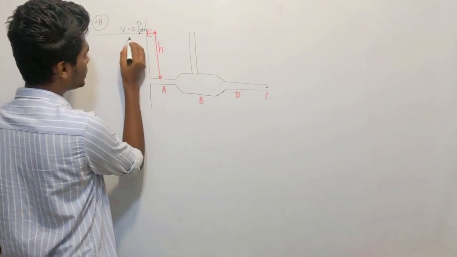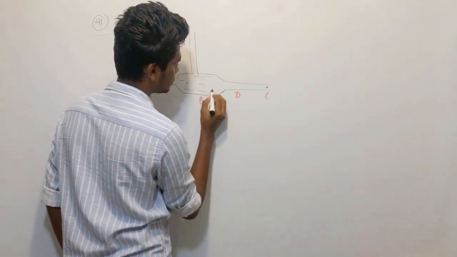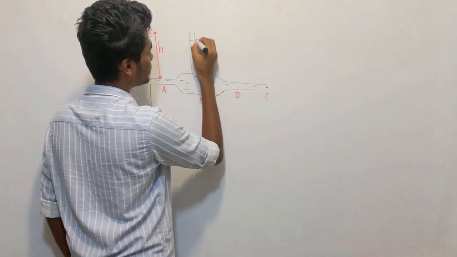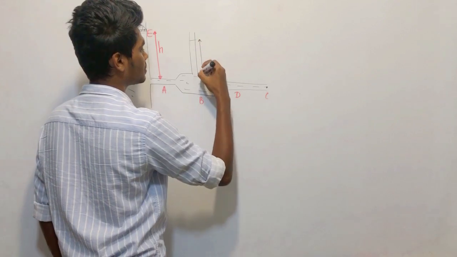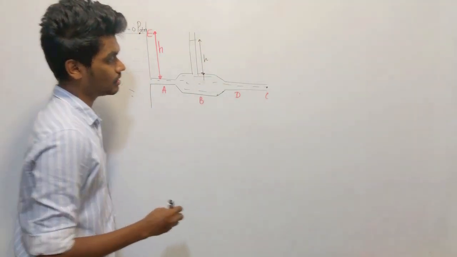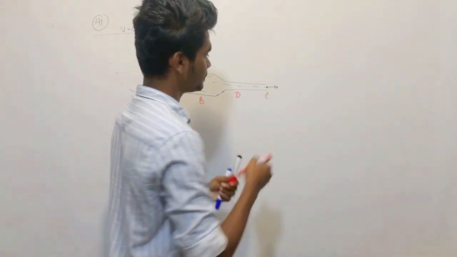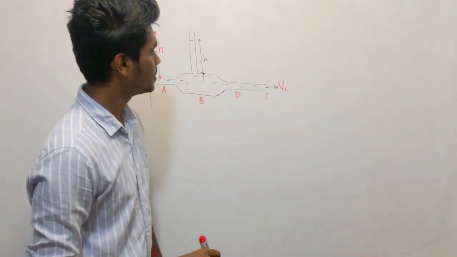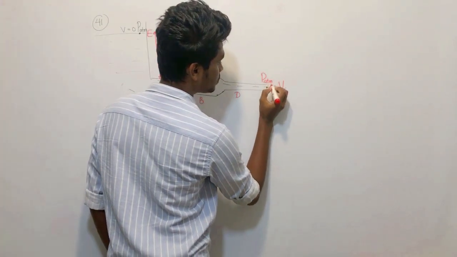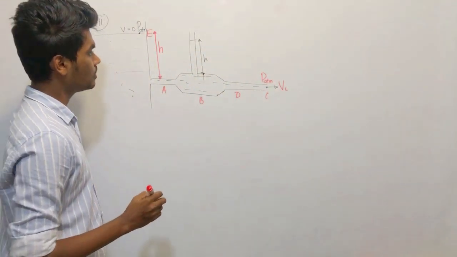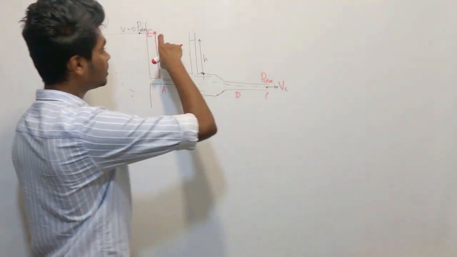Let's assume the water is flowing, and it has risen to a height, let's assume H, right? Now water is moving out here with a velocity, let's assume VC. Velocity at the surface is zero. What is the pressure at this point? PATM, exposed to the environment. Remember that. So I will find this velocity VC in terms of H.